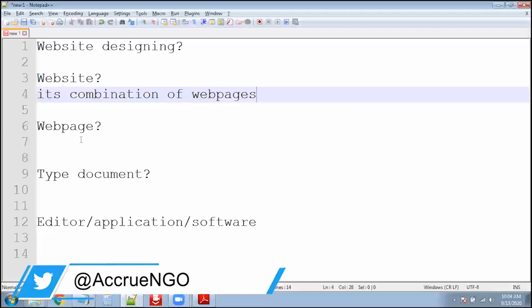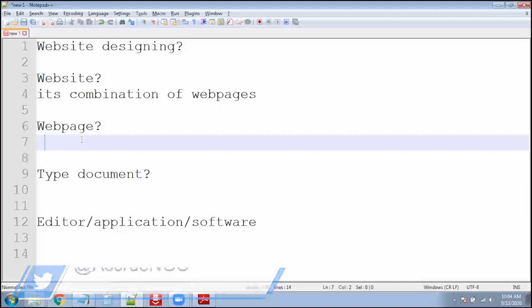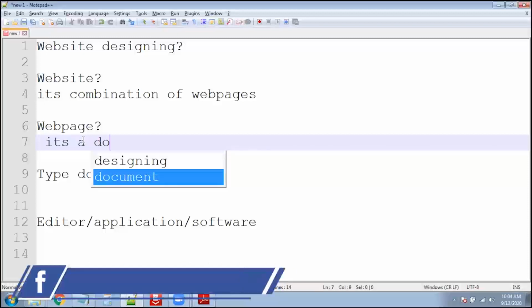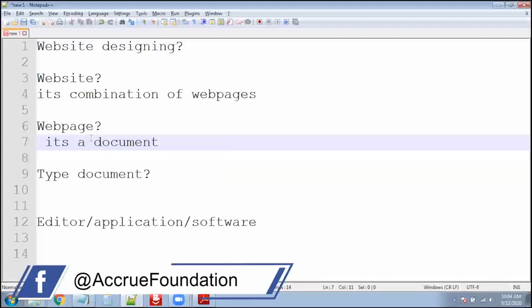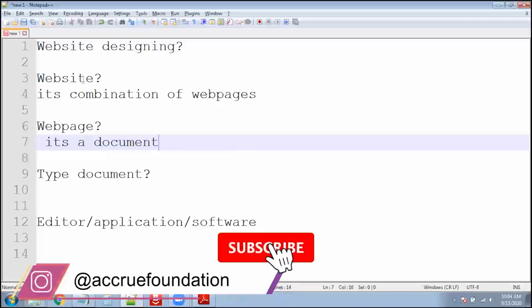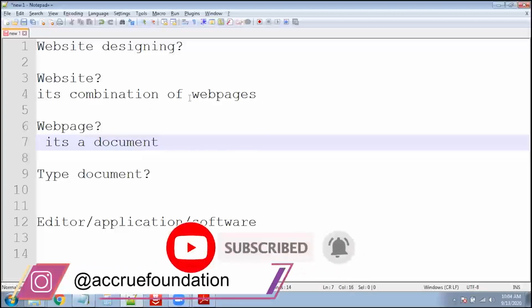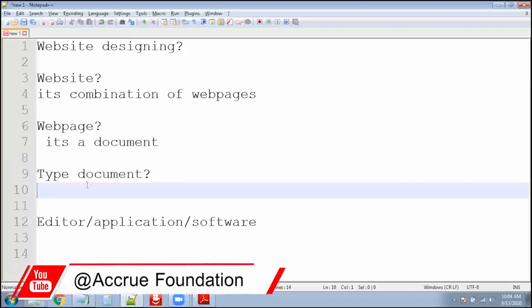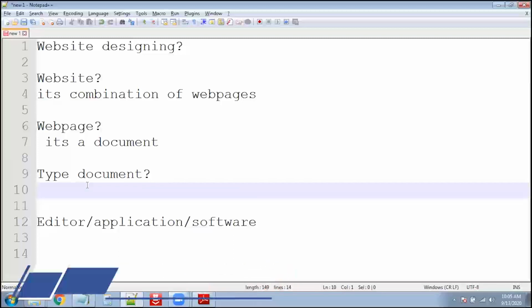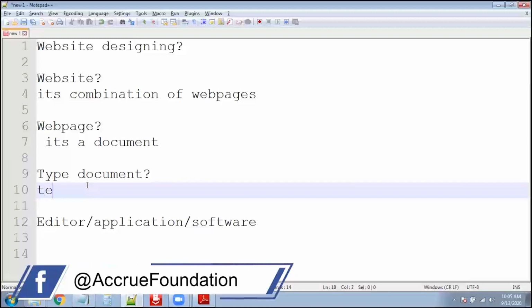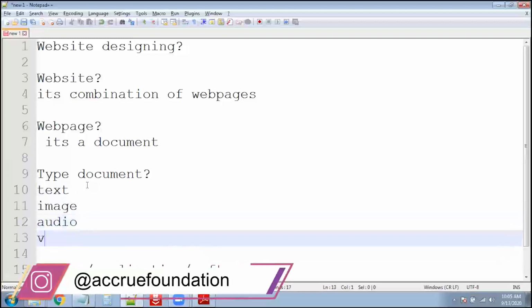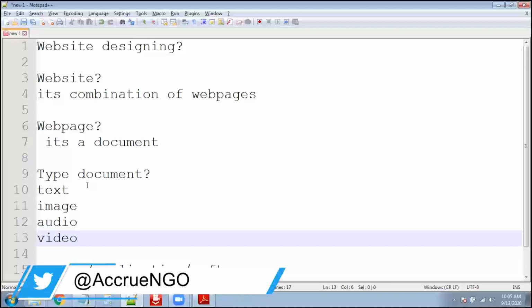So now the question is, what is a web page? A web page is simply a document. Whenever I say a web page is a document, and a website is a combination of web pages, we have types of documents. If you have basic knowledge of computers and have created some files, you are aware of things like text documents, image documents, audio documents, video documents. These are the types of documents.